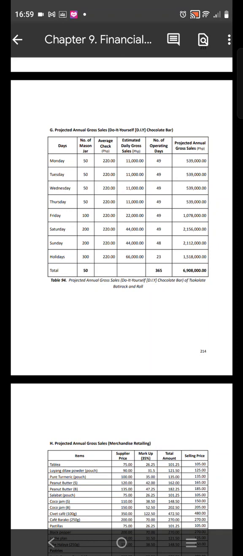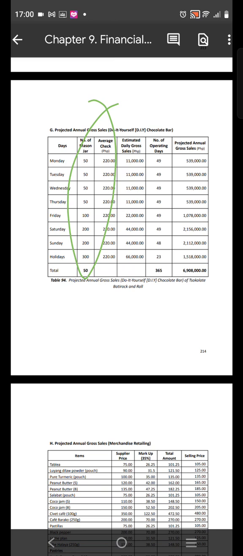Good afternoon. So this is the computation for the additional source of income in your establishment. For example, in this study, we will be having their chocolate bar. So they just estimate how many jars are being sold or will be sold for a day.